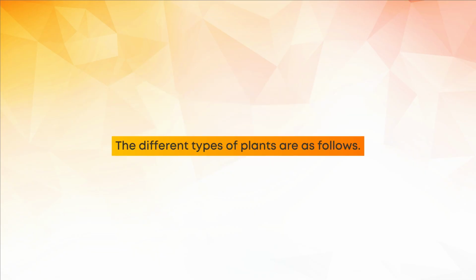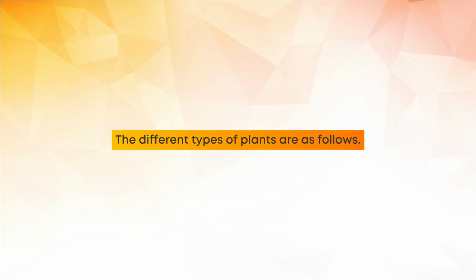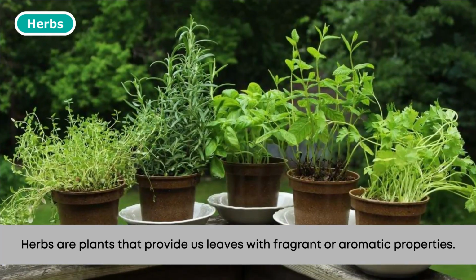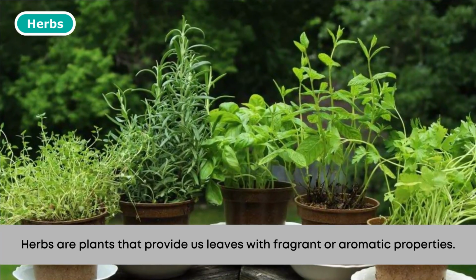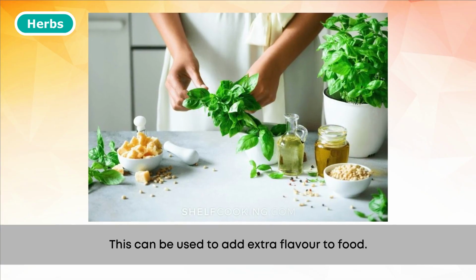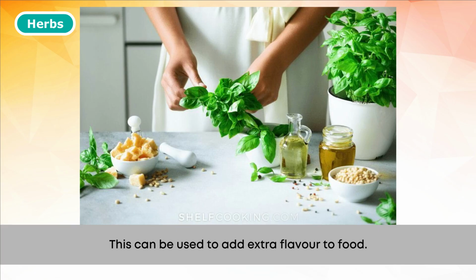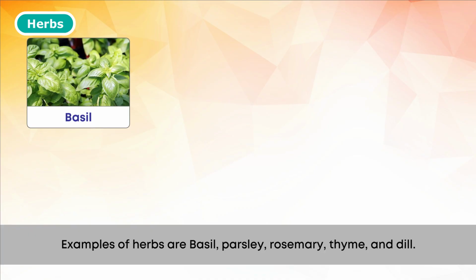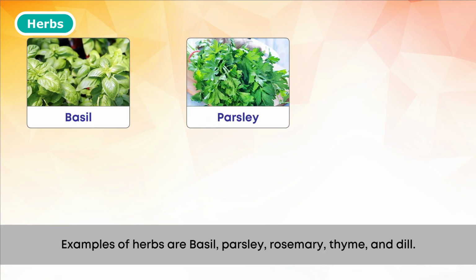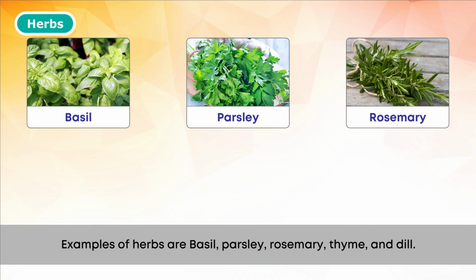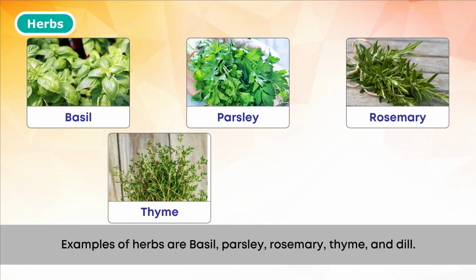The different types of plants are as follows. Herbs. Herbs are plants that provide us leaves with fragrant or aromatic properties. This can be used to add extra flavor to food. Examples of herbs are basil, parsley, rosemary, thyme, and dill.